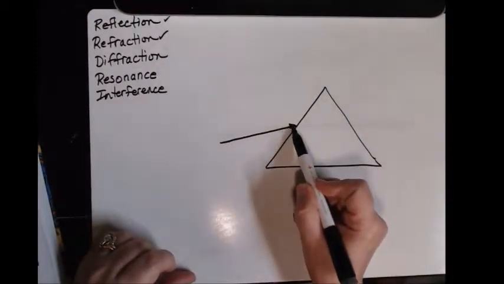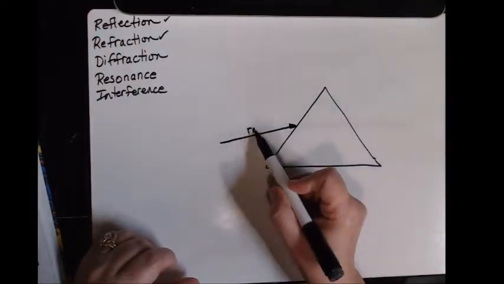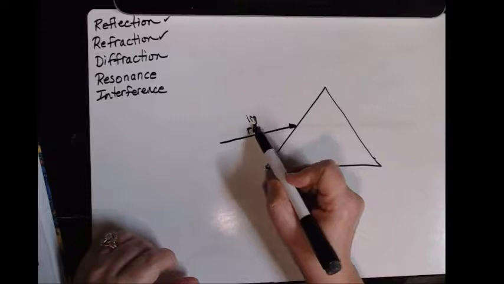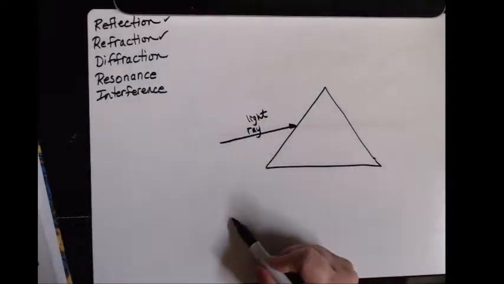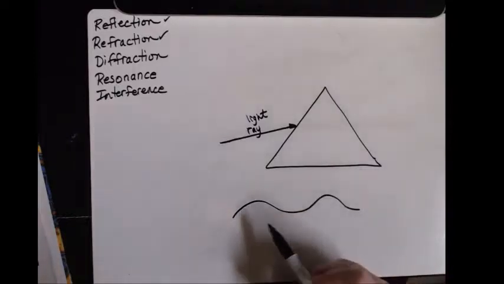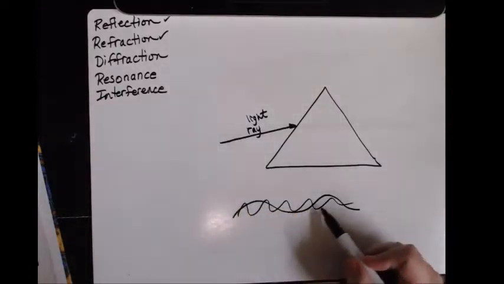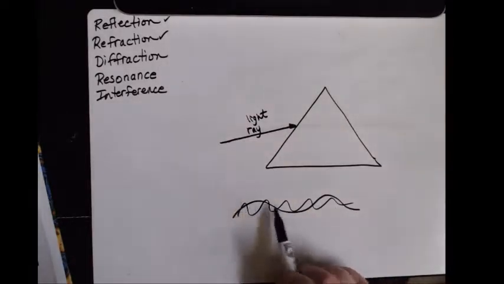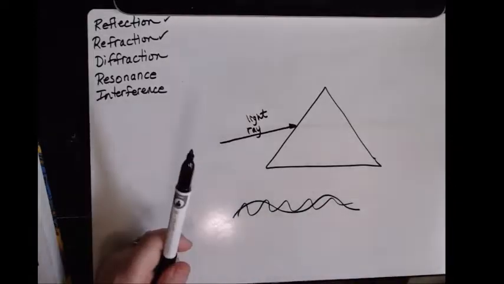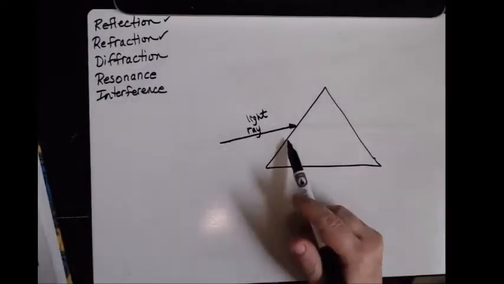Now I'm drawing this light ray as solid, but in actuality we know that white light is a combination of all the light together. So you would have a red superimposed over all the other colors all the way down to purple. And in a second we're going to talk about interference and why they all add up to be white. But I'm just representing this light ray as a beam.